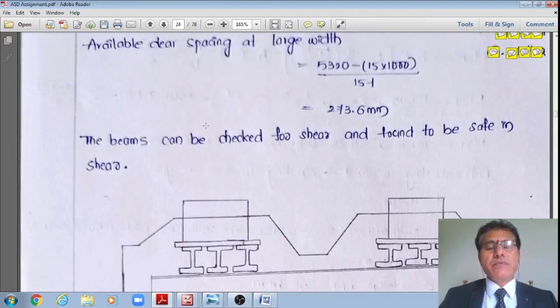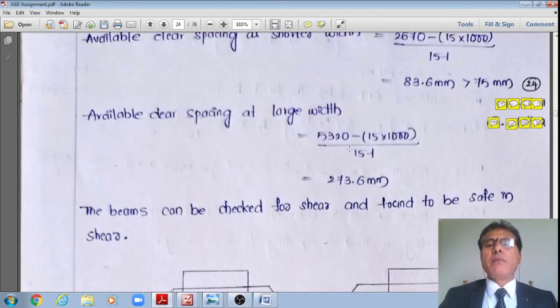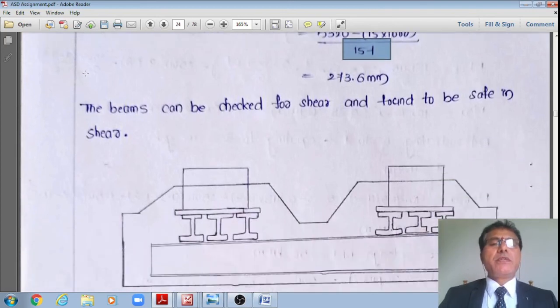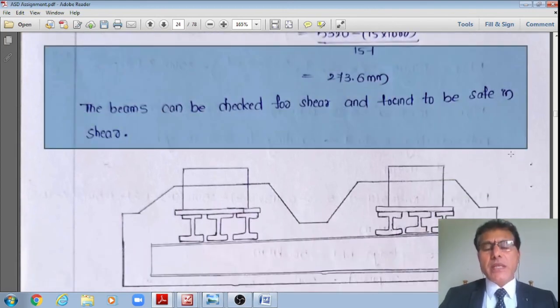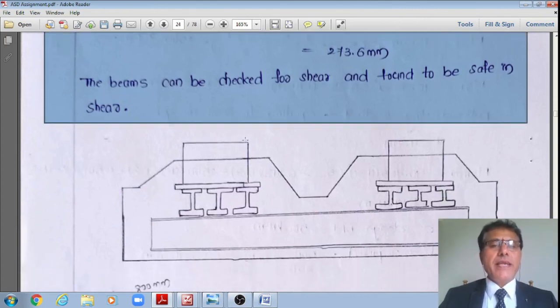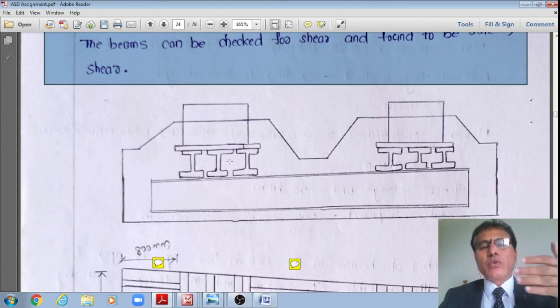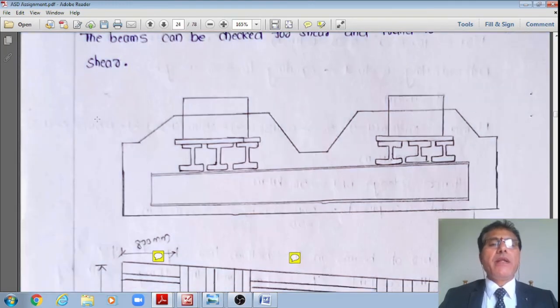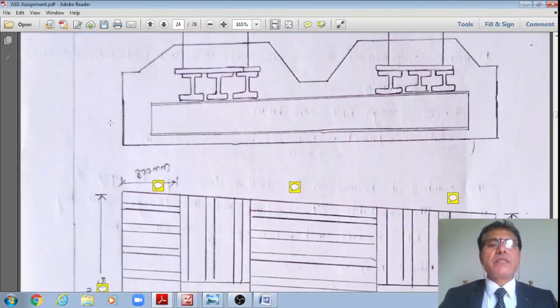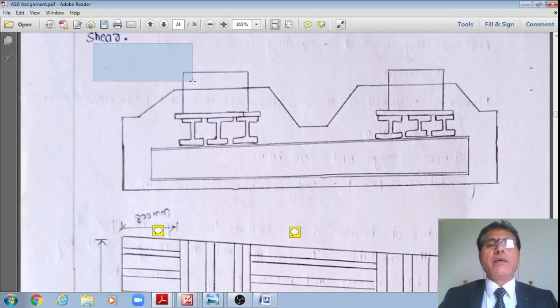I am sure that this will not fail because I am using more number of beams. 50 number of beams are there. Therefore, similarly, you can do all those checks, and finally, you can satisfy on your own that they are also satisfied thoroughly. I am skipping off for want of time because I have already done this 2 times in today's problem itself. Therefore, I don't want to do it for the 3rd time.